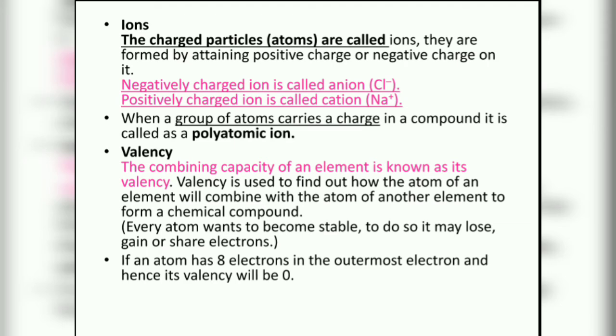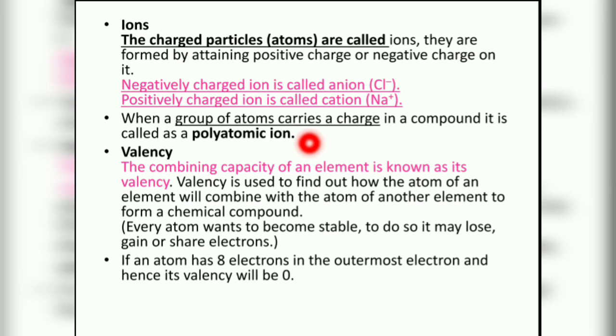What are ions? The charged particles or atoms are called ions. They are formed by attaining a positive charge or negative charge. When atoms give up or donate electrons, they get a positive charge. These positively charged ions we call cations. When they receive electrons, they get a negative charge. These negatively charged ions we call anions. A group of atoms carrying a charge, we call polyatomic ions.